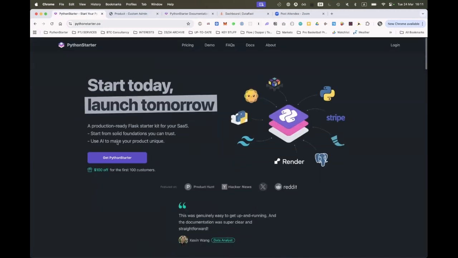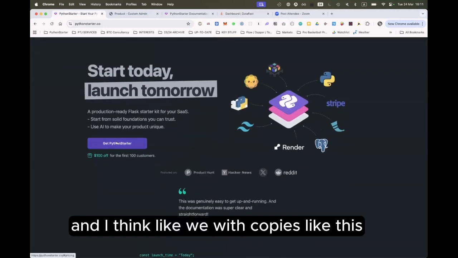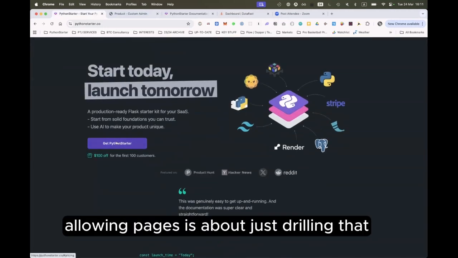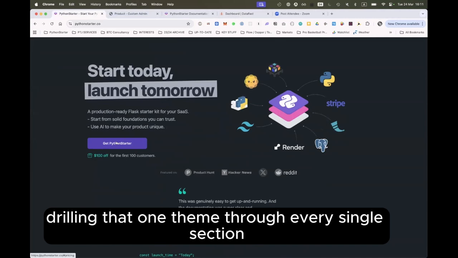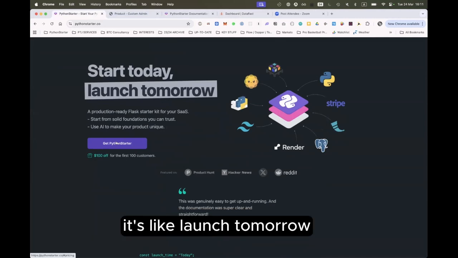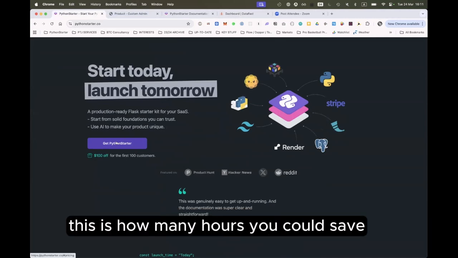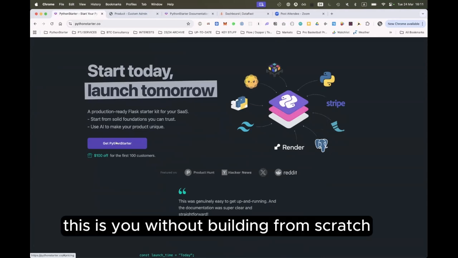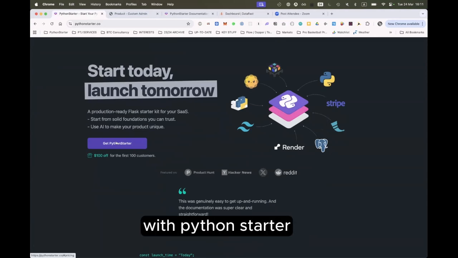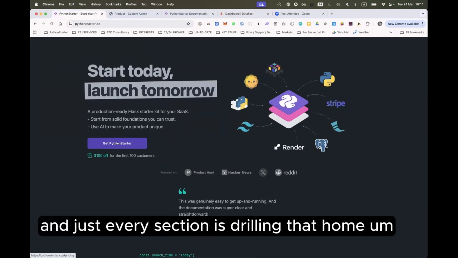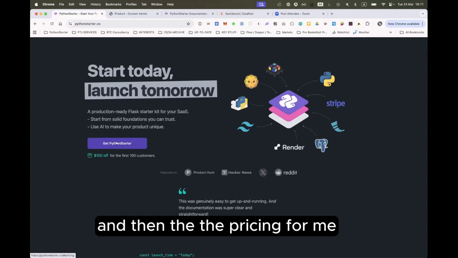And with copy like this on landing pages, it's about drilling that one theme through every single section. It's like launch tomorrow, and this is how many hours you could save, and this is you without building from scratch. This is you with Python Starter, and every section is drilling that home. And then the pricing for me,